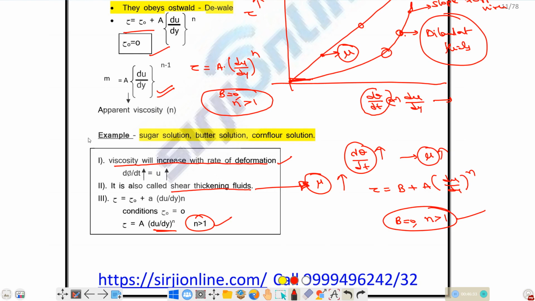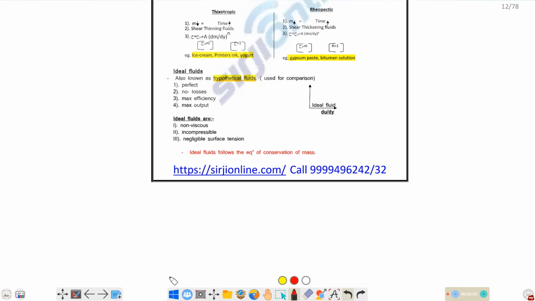Examples of dilatant fluid are very important. All the examples for non-Newtonian fluids are very important. In case of dilatant fluid, sugar solution, butter solution and corn flour solution are the examples of dilatant fluid. Next one.